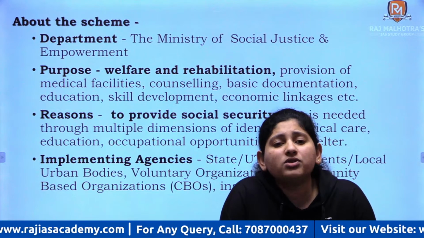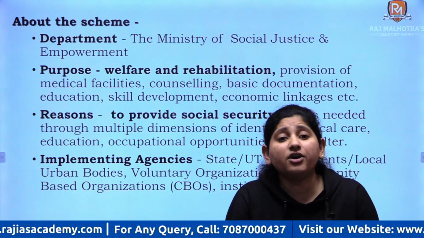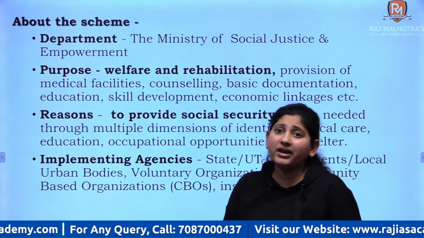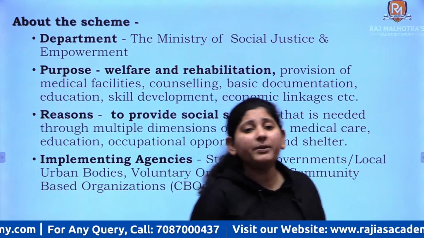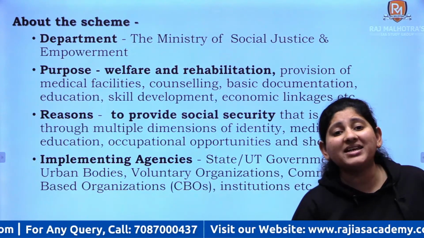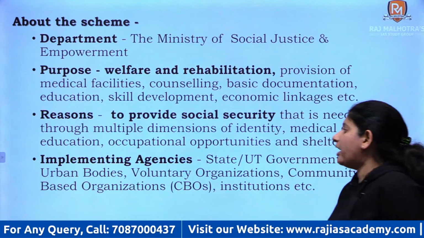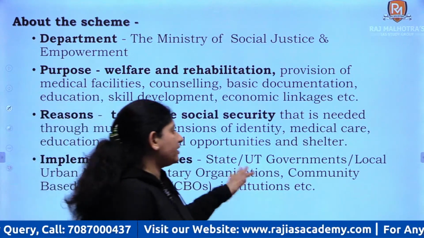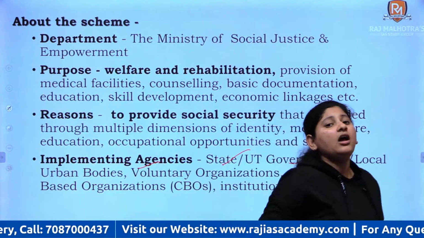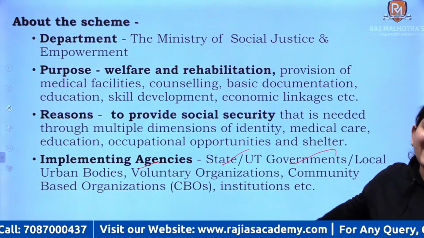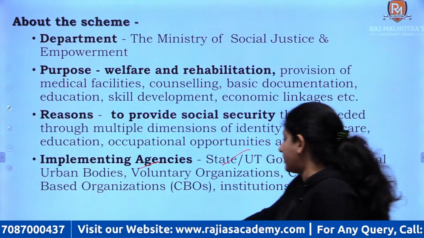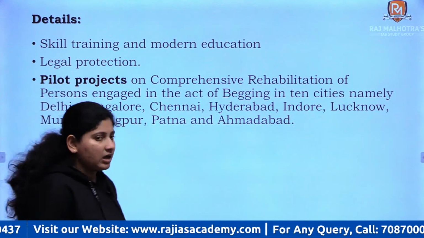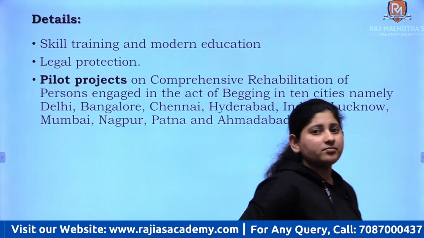Now why do they need social security? Because we have to make sure that they have multiple dimensions of access to basic life, right? Now let's come to the implementing agencies. The scheme will be implemented through state and UT governments, your local bodies, your NGOs, voluntary organizations, etc. Right? Now details about the scheme.